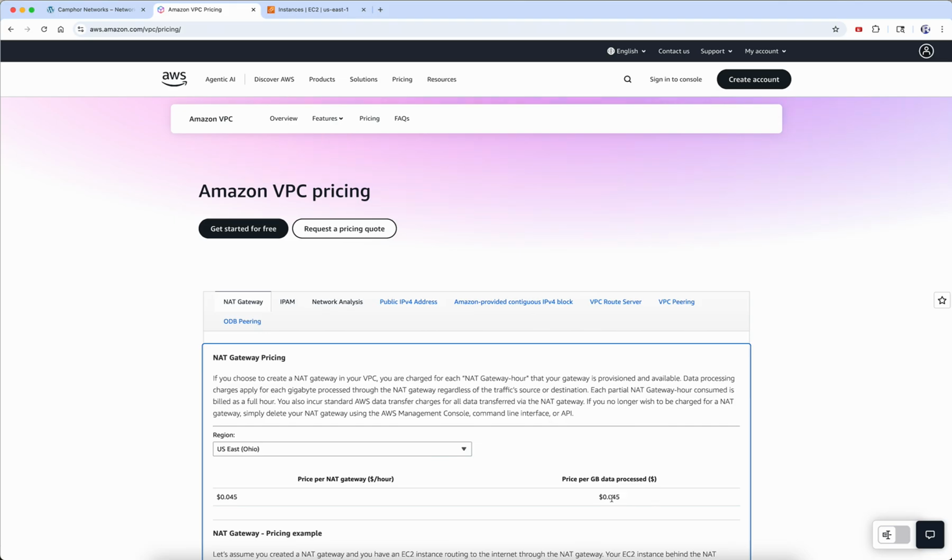Now, this is significant because this is a fee that is applicable for all data going through the gateway in any direction, whether it's going outbound or coming back inbound, irrespective, it is going to be charged. And this can go pretty high over time, especially when you transfer gigabytes, terabytes, and petabytes of data continuously.